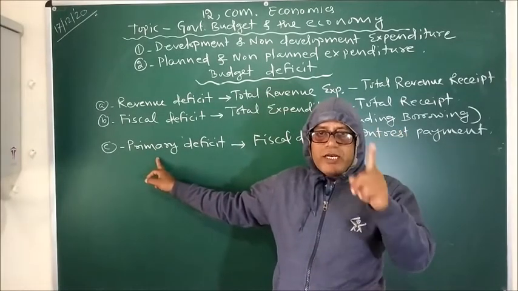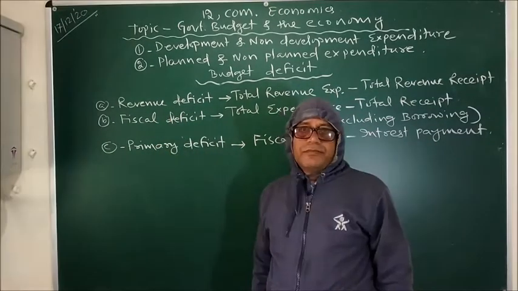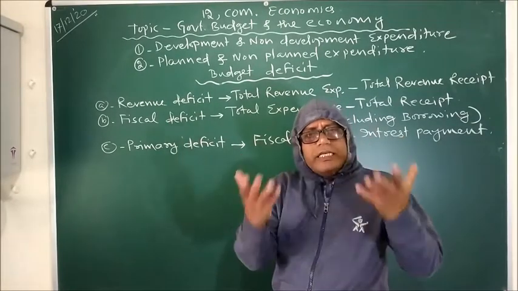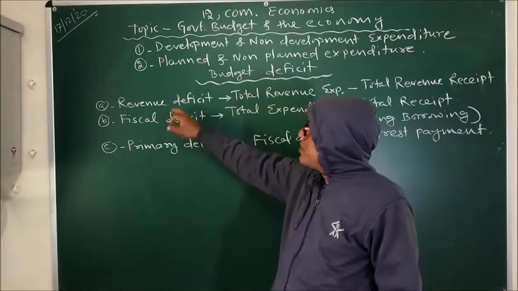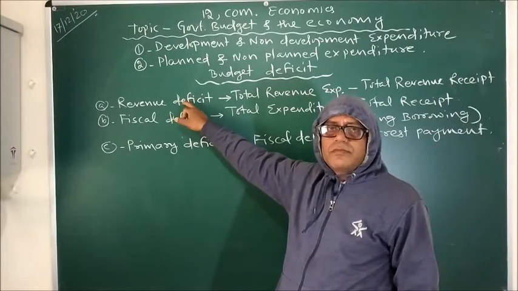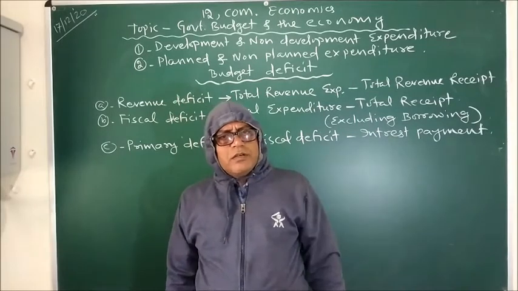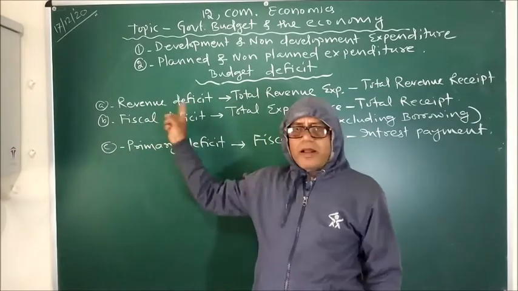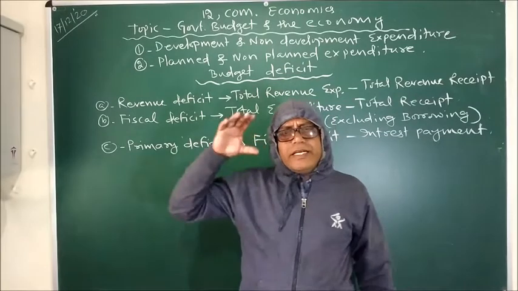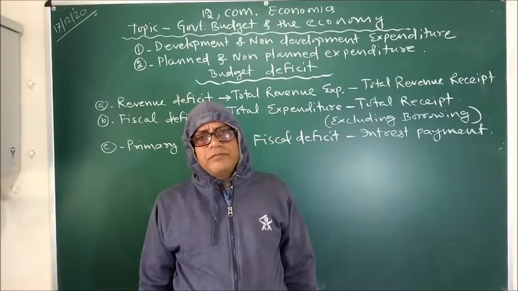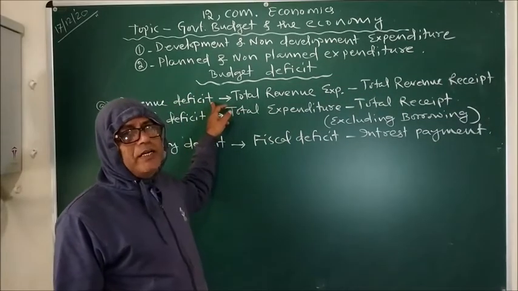Now the point is how the government can handle all these three types of deficits. What the government must do to avoid the revenue and fiscal deficit. First coming to revenue deficit. Obviously, government's expenditure is more than income. So in two ways the government can handle a revenue deficit, that is by increasing the sources of income and by decreasing the expenditure. Both will work, both will help to rectify the deficit.